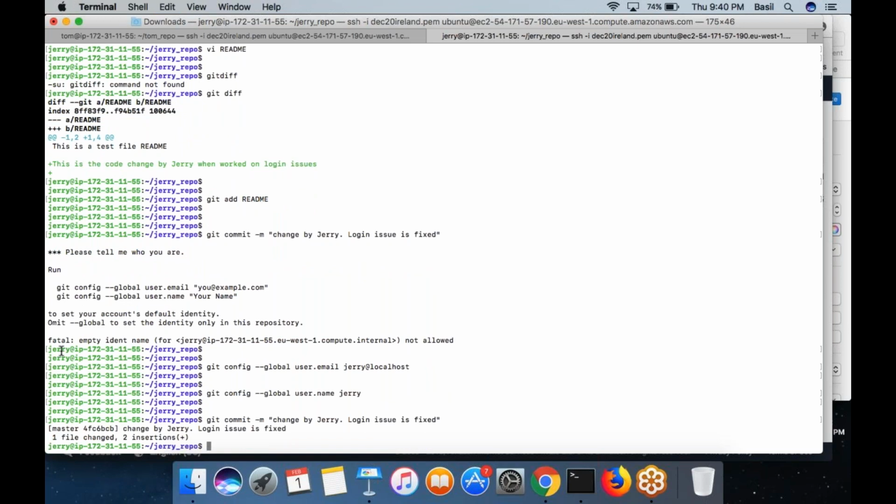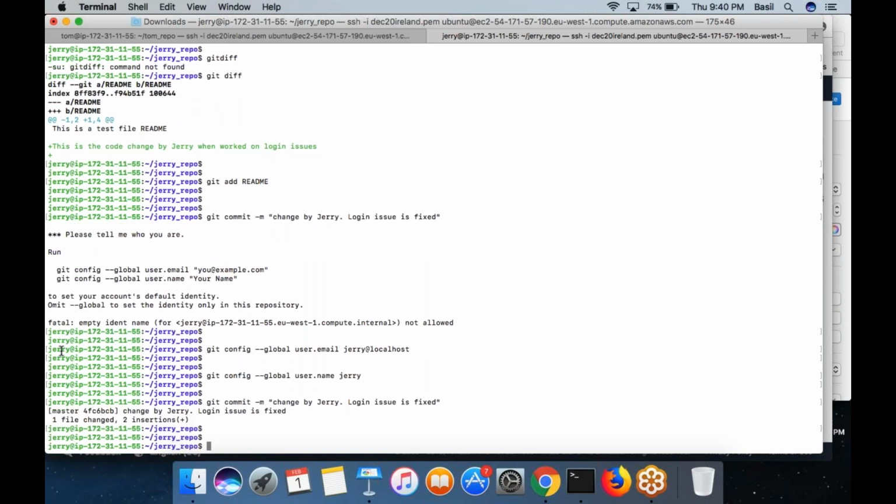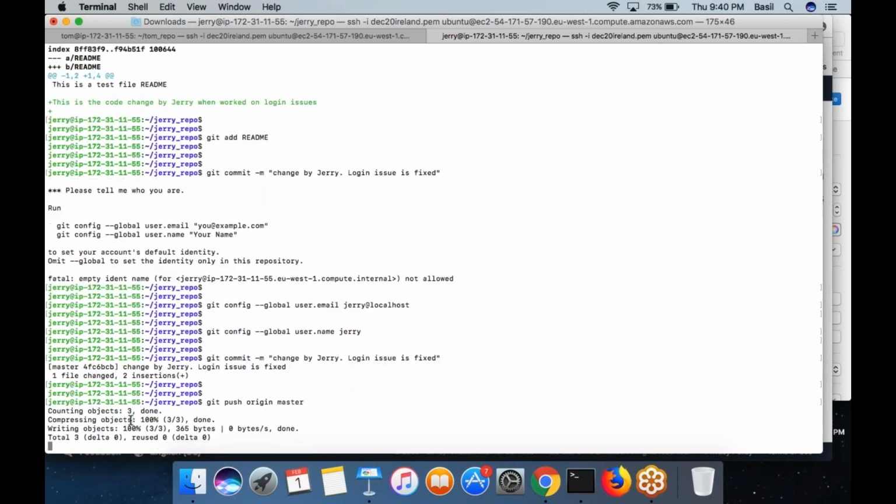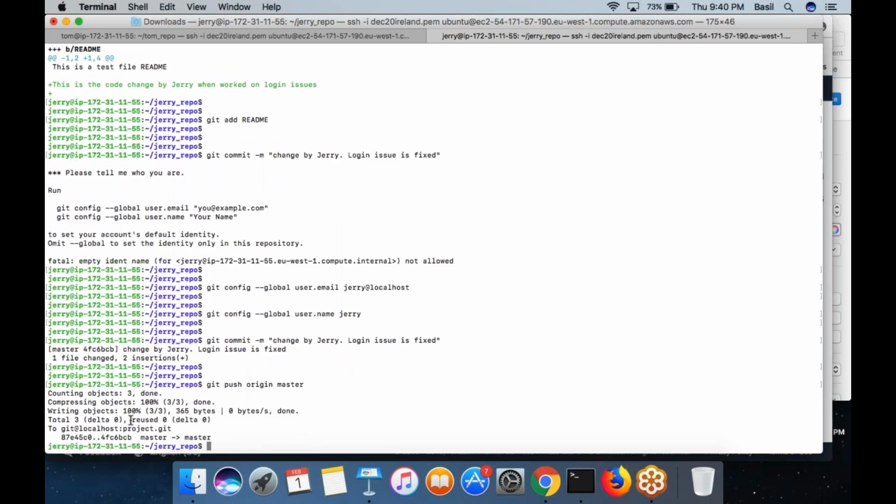So now I am going to do the push. How will Jerry push it? He can run the command git push origin master. He doesn't need to add the remote repository, because when he ran the clone operation, the remote repository URL also got copied into Jerry's laptop as origin. So no need to add the remote origin once again. It's already added. You can simply start doing the push. Git push origin master is the command you need to run, which will push whatever change Jerry had made into the remote repository.